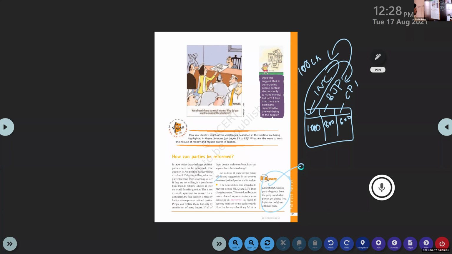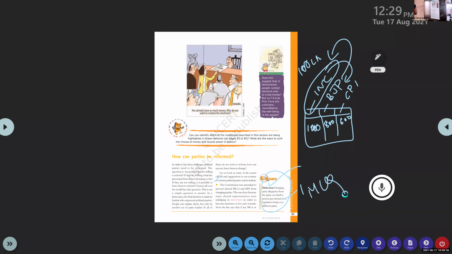So I want you to write like this. Don't write that jumping from one party to another is termed as defection. That answer is not correct. I have just told the simple meaning. You have to write this answer: changing party allegiance from the party on which a person got elected to a different party. That is termed as defection. Clear? Underline that. It's a 1 mark answer.